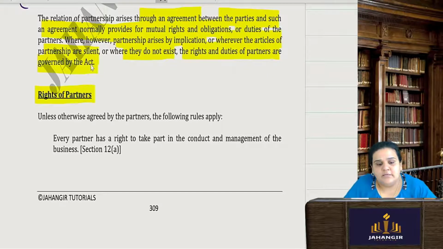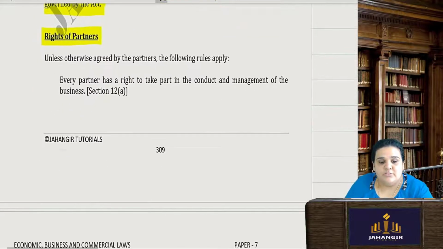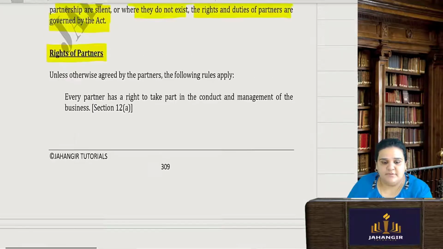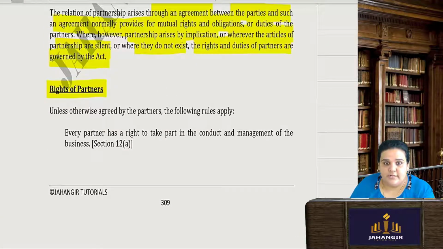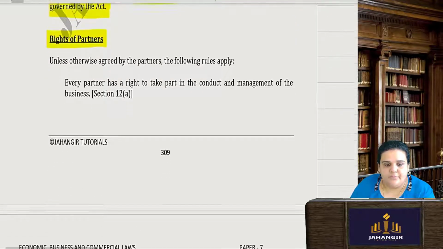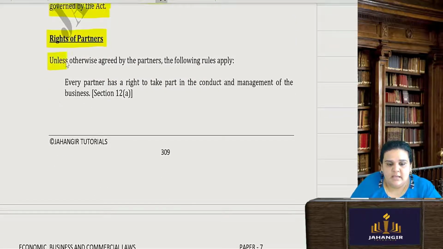So if there are certain terms or certain rights which you have not mentioned in your partnership agreement, then it will be those rights and those duties which are given under the Act. Now we will see which are those type of rights which require specific mutual rights to be written down in the agreement. Now see this. Unless otherwise agreed by the partners differently, the following rules will apply. This is given under the Act. Now what are those rules?